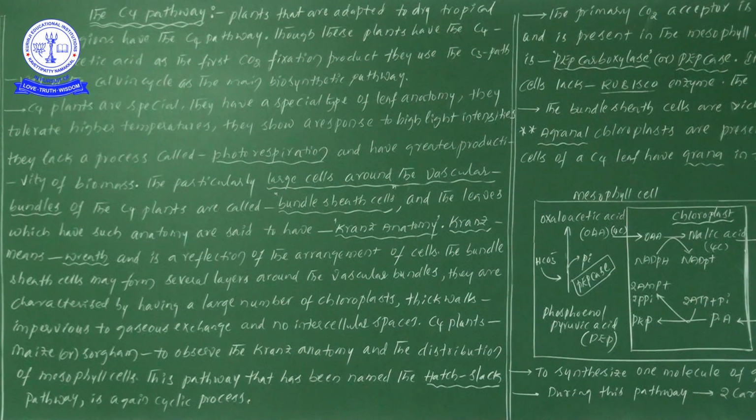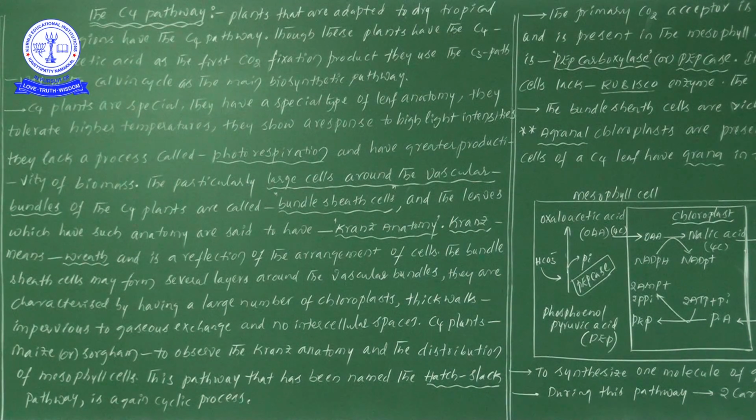They confirmed it in sugarcane. When they studied the C4 pathway in sugarcane, because of their efforts we call that particular cycle the Hatch and Slack pathway, and it is also a cyclic pathway, a cyclic process.